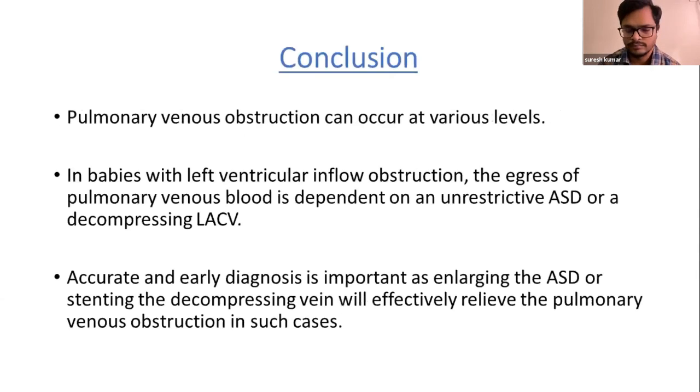To conclude, pulmonary venous obstruction can occur at various levels, either at the individual pulmonary vein level, or anomalous drainage of the pulmonary veins, or restricted outflow of the pulmonary venous blood in case of left ventricular inflow obstruction. In babies with left ventricular inflow obstruction, the egress of pulmonary venous blood is dependent on an unrestricted ASD or a decompressing levoatriocardinal vein. Accurate and early diagnosis is important as enlarging the atrial septal defect or stenting of the decompressing vein will effectively relieve the pulmonary venous obstruction in such cases.